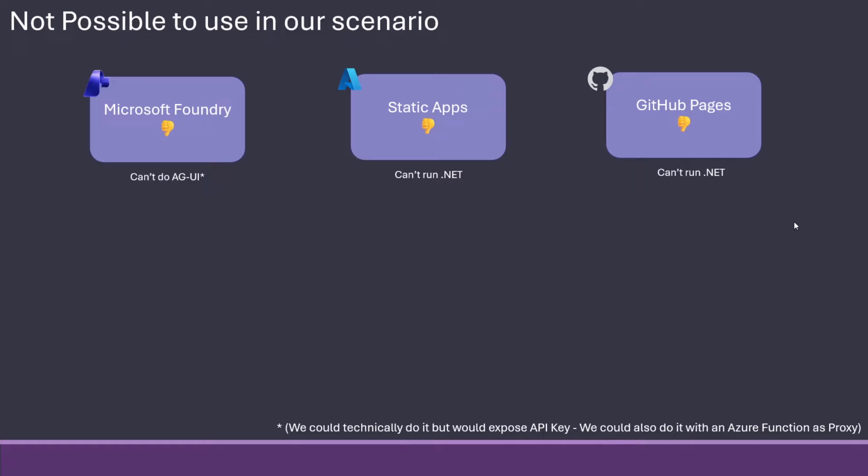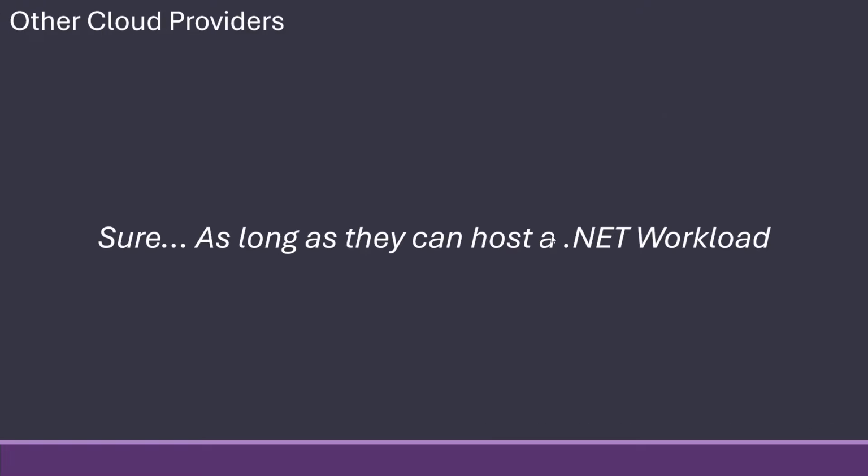And then there's the various static app pages. So I've taken the Azure static apps and the GitHub pages, which are the 2 most common. But given that they can't run .NET at all, they are not an option. They are really good candidates to put the front end in, but not the back end. Other cloud providers, of course, they can do it. As we can see, it's just about if you can run the .NET workload, you can host an AI like this. If not, you can't.